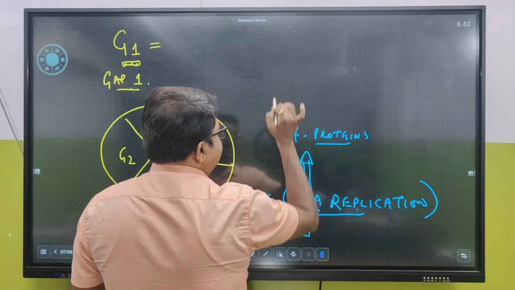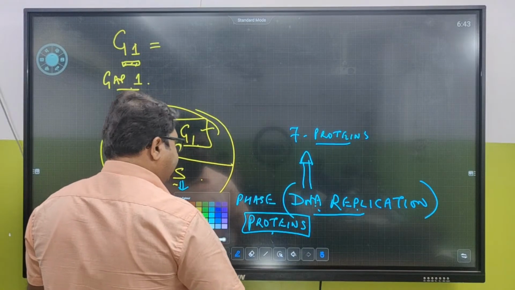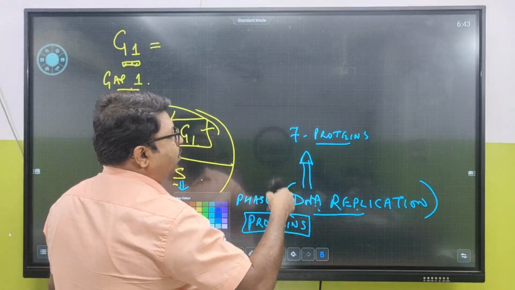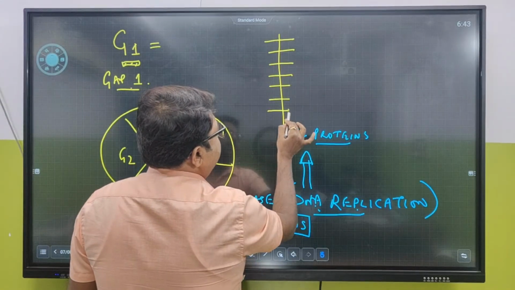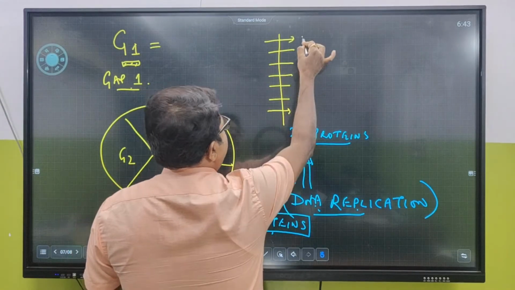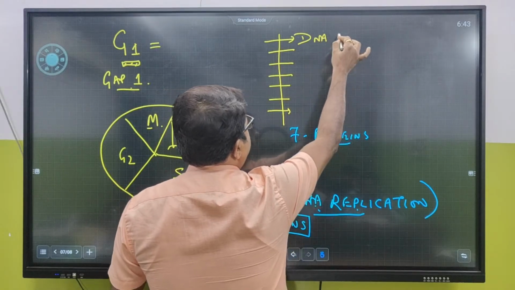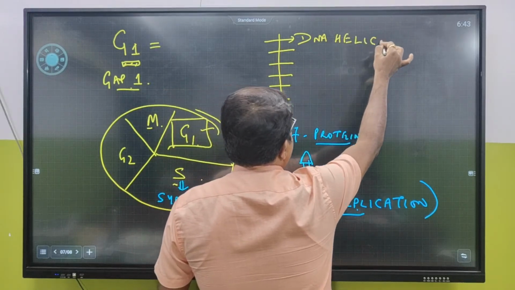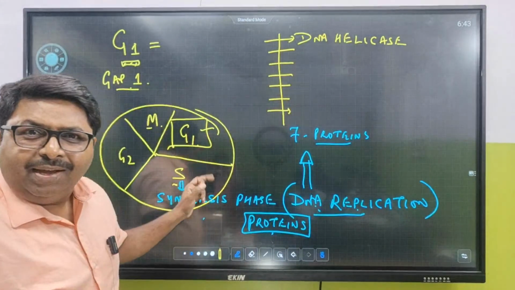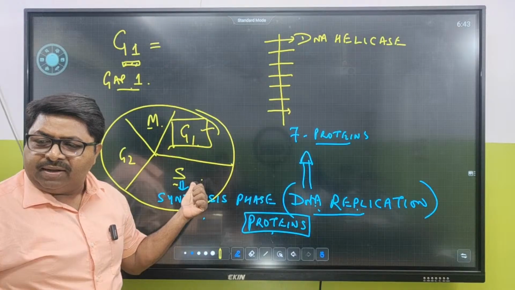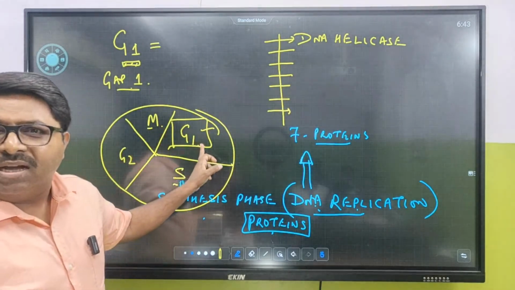Now the enzymes which are required for replication of DNA, though it is not the right time to talk about all this, but I'm just giving you the name of it. What is the first enzyme which is required for replication of DNA? It is DNA helicase. ये एक enzyme है, तो इसको बनाने के लिए ये लगेगा यहाँ पे. तो उसका synthesis कहाँ पे होने वाला है?